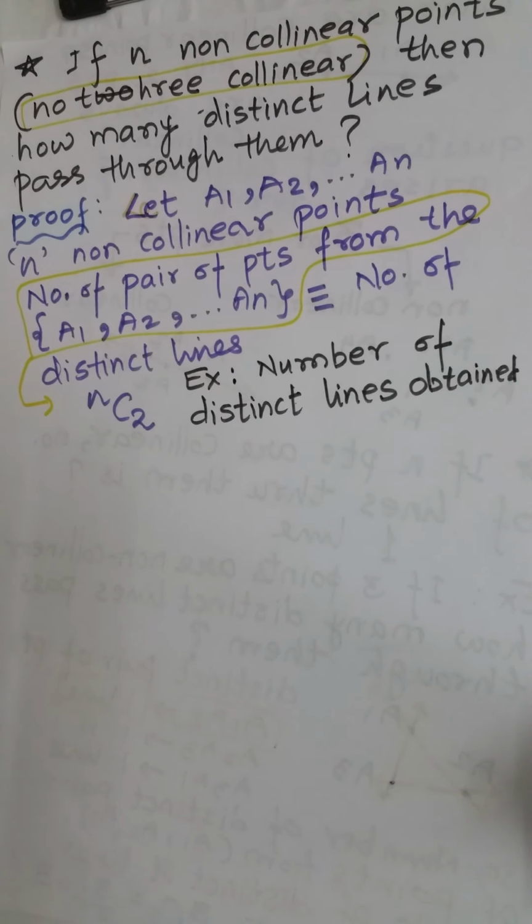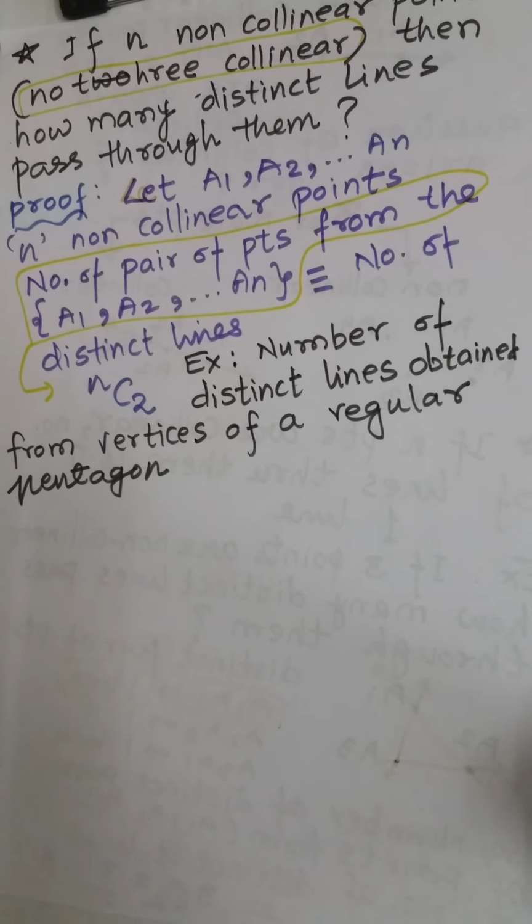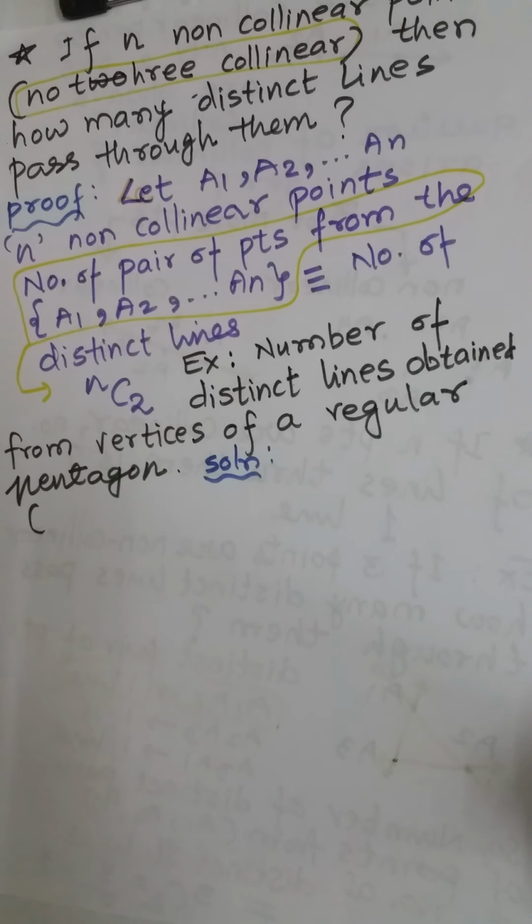Let's take an example. Number of distinct lines obtained from the vertices of a regular pentagon. So what's the answer?